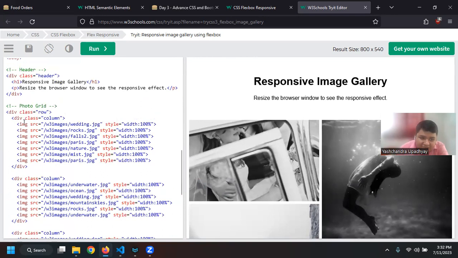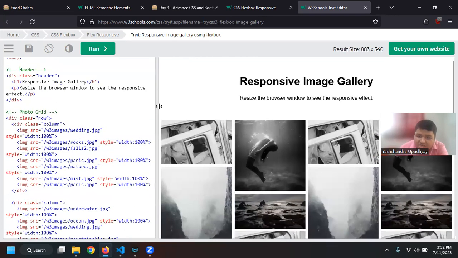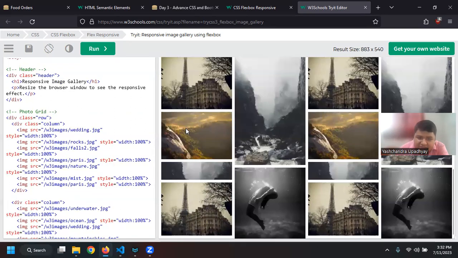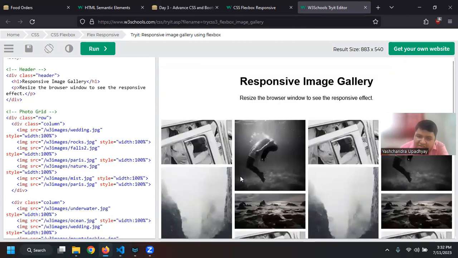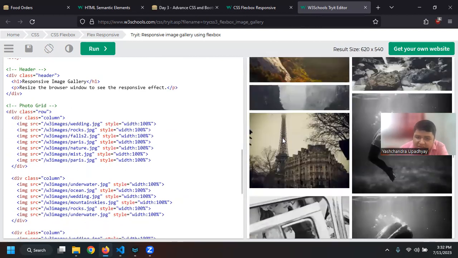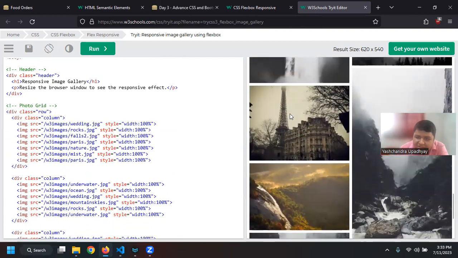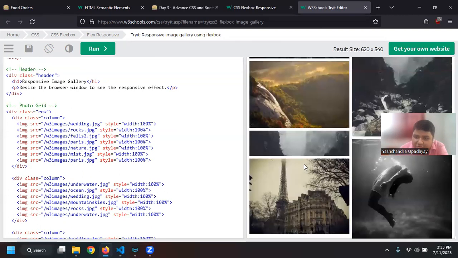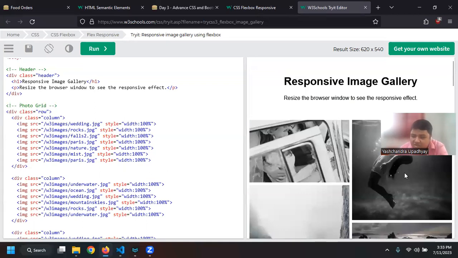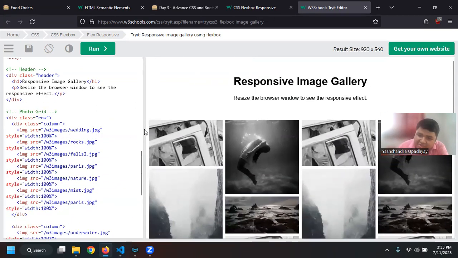So let us say currently I have this image at the top. So let us say when I'm more than 800, this is like an image, right? So there is a woman image, and then there is this Eiffel Tower, then there is some mountain, then there is again Eiffel Tower, and then there is this water, right? So if I just change it, you can see that there is this woman, and then there is this Eiffel Tower, then the mountain, and then Eiffel Tower, and then if you just go on, you can see there is again water. So images are being rendered from top to bottom. It is just how it will be looking. We can change it using media queries on different types of display.